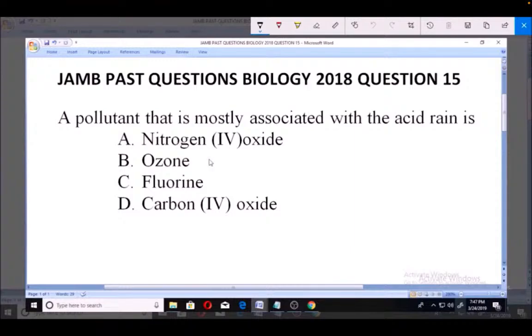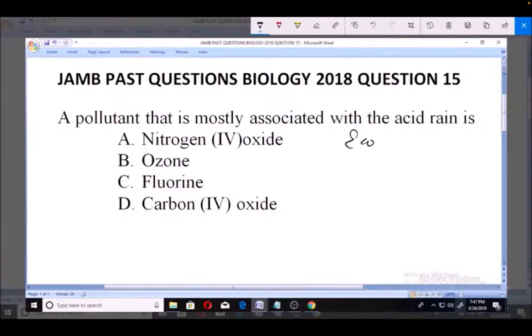And how do you come about all this? Fossil fuels contain pollutants such as sulfur dioxide and nitrogen 4 oxide. These gases are poisonous and dissolve in moist air to form acids. When they are dissolved by rainwater, they give rise to acid rain. Acid rain reduces the growth of plants and damages their leaves. It also destroys metallic structures and plant and animal life. So you can also see this under ecological management.